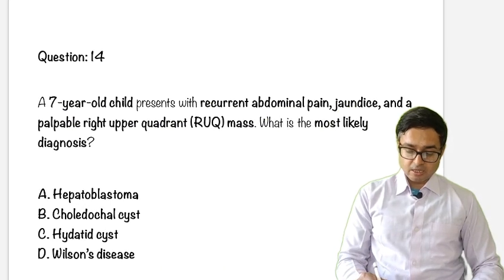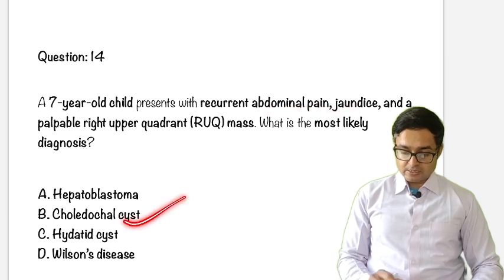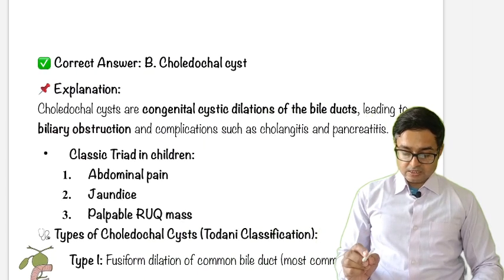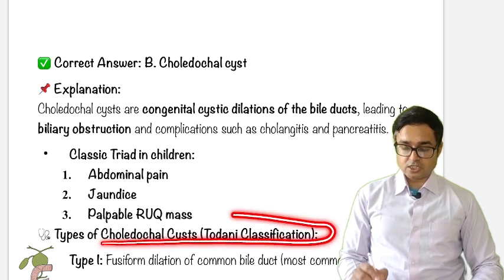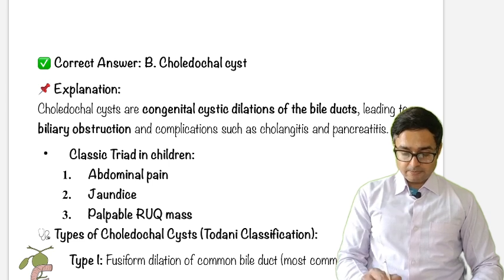Question number 14. A 7-year-old child with recurrent abdominal pain and jaundice, we have discussed this. The answer is choledochal cyst. Okay. So in this, we will discuss the types of choledochal cyst in Todani classification, which is very important for our exam. Just pay attention. Type 1.